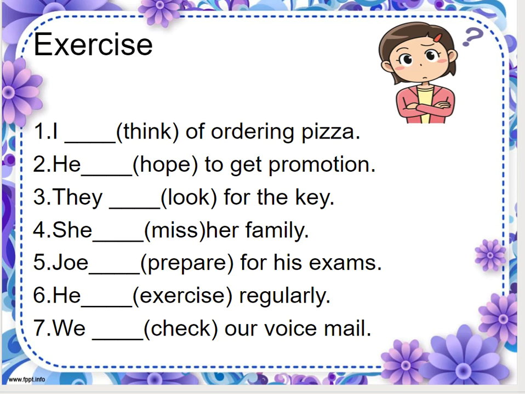Now, for the first 5 sentences, all you have to do is to convert them into past perfect continuous tense. Okay. So start writing. I think of ordering pizza. So all you have to do is to apply the structure of this verb, past perfect continuous.